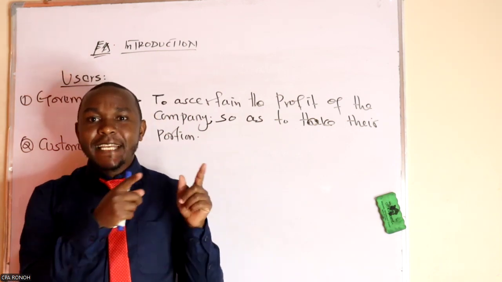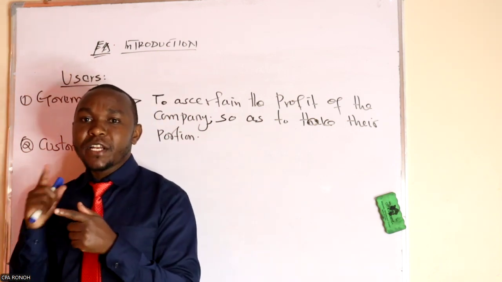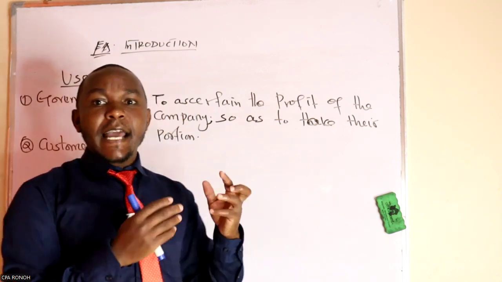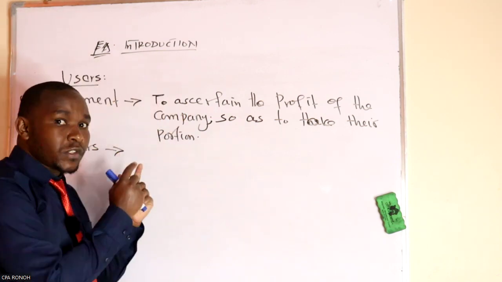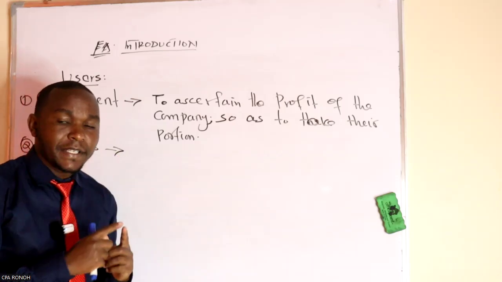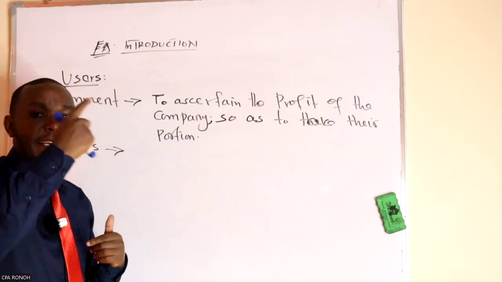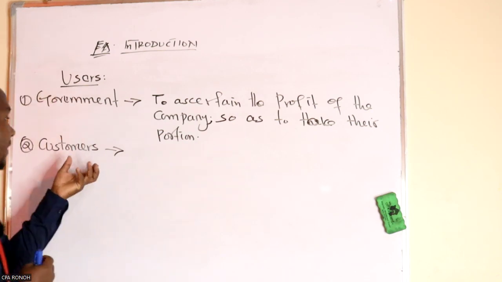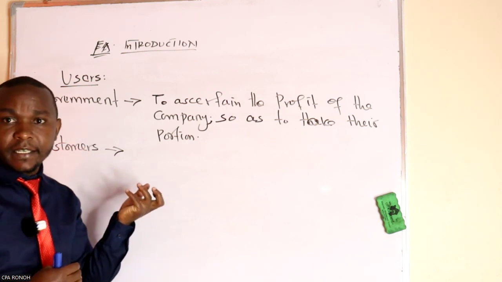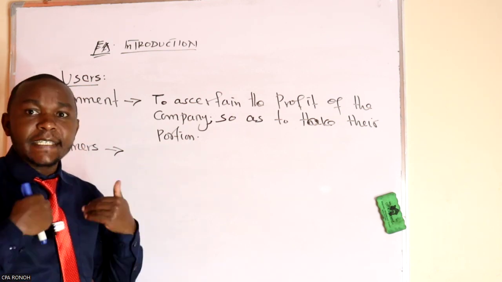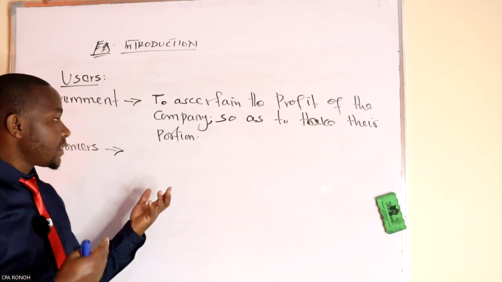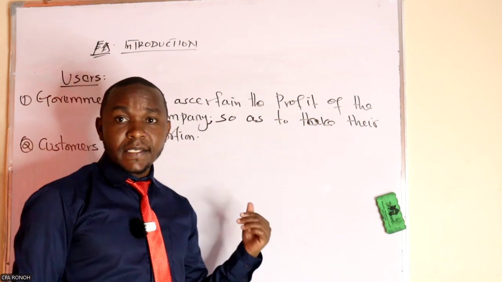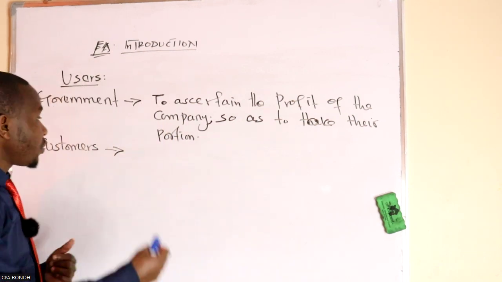Because if you are not existing, this customer will not exist also at the other end, because it has to take goods from your business and then resell to other customers. So if you don't exist, this customer also will not exist in terms of business, and also in terms of consumption. If you are no longer producing goods, this customer will not get anything to consume.